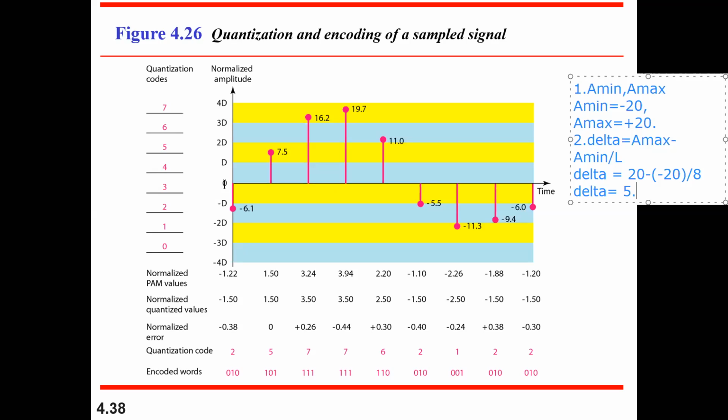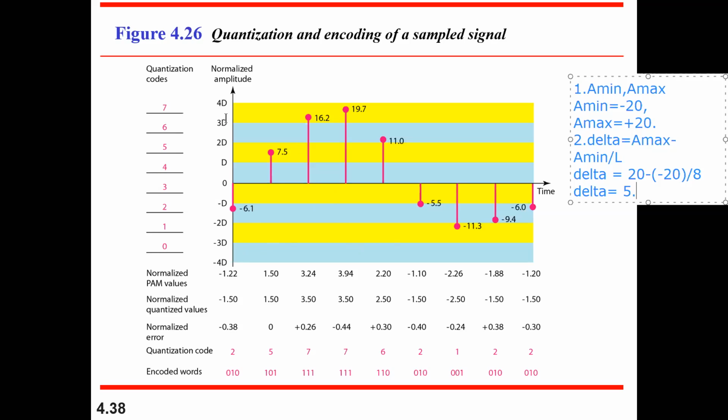Here I'll need to divide it into 8 levels. So 8 levels of data. This is the first level, the 0th level, we'll say. Next levels will be 1, 2, 3, 4, 5, 6, 7. With respect to this, whatever the D that is given, that is a delta, that value has been provided here. Is that clear?